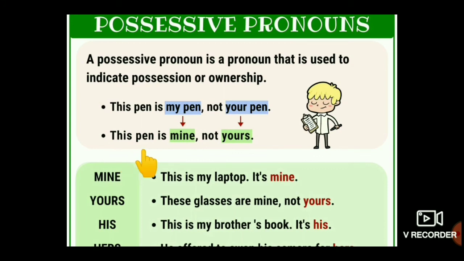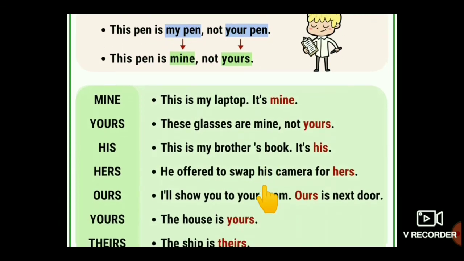Here, this pen is mine. Mine is a possessive pronoun, not yours. Okay, for example, mine. This is my laptop. It's mine. Mine is the possessive pronoun. Yours. These glasses are mine, not yours.